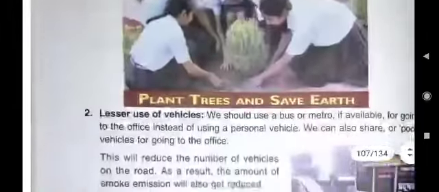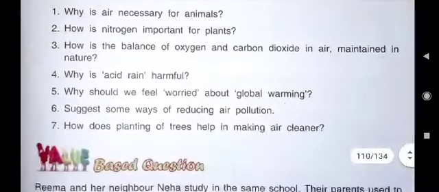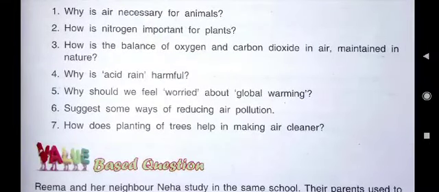Now come to E fifth question. What is E fifth question? E fifth question is, why should we feel worried about global warming? Global warming is very harmful. Then the question is being asked, why should we feel worried? So, the answer will be,